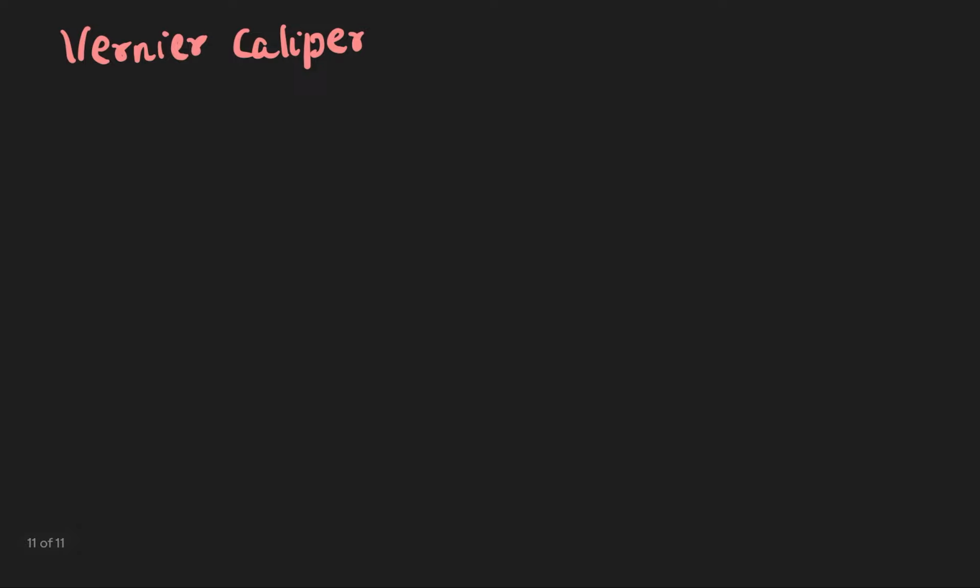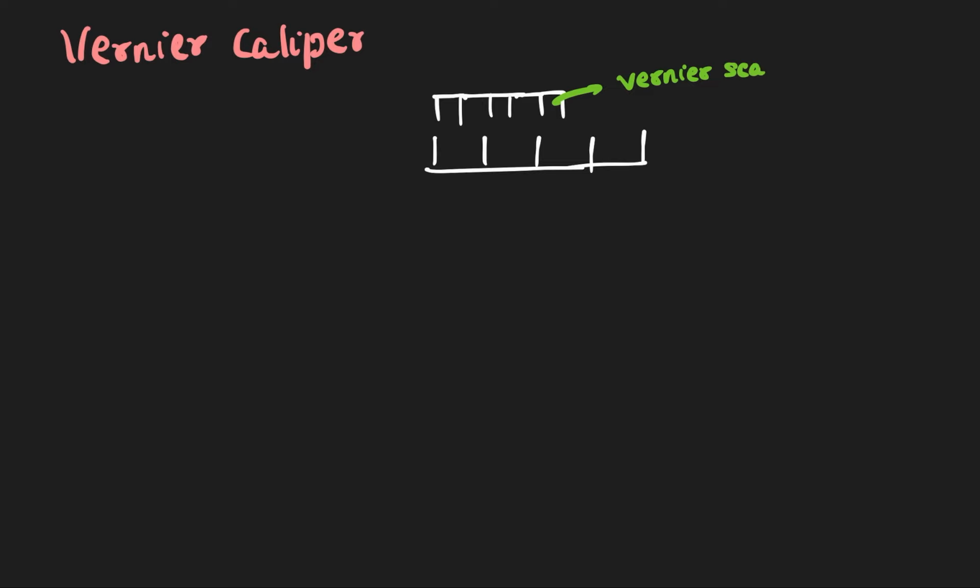Okay, so basically this is how the vernier caliper scale looks. There is one main scale here. This is known as the main scale. Above this you have a small vernier scale. So our first step is, we need to check how many main scale divisions are equal to how many vernier scale divisions. See here, this is the vernier scale, and this is the main scale.